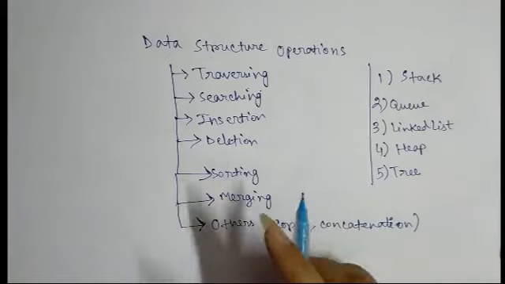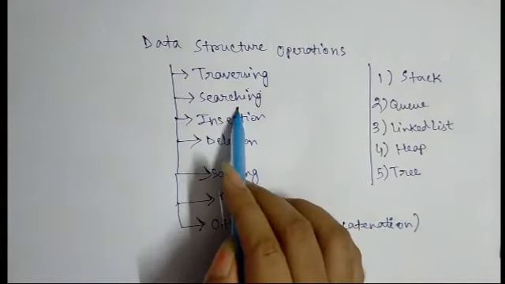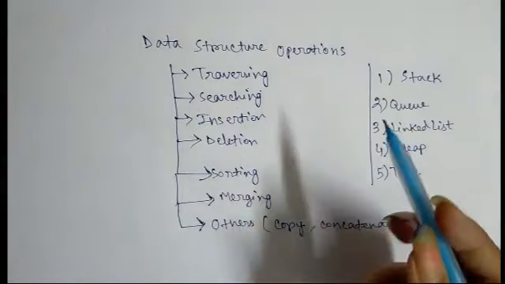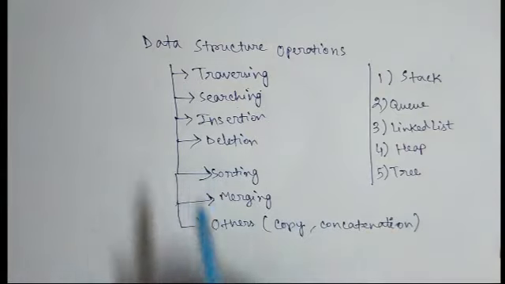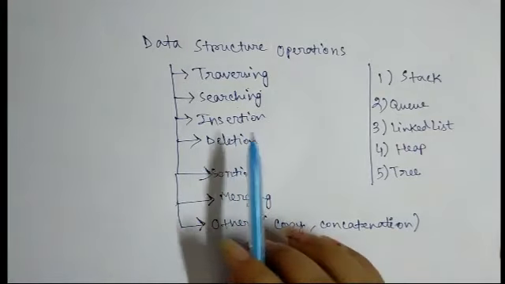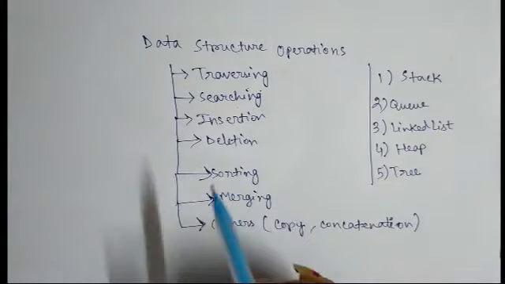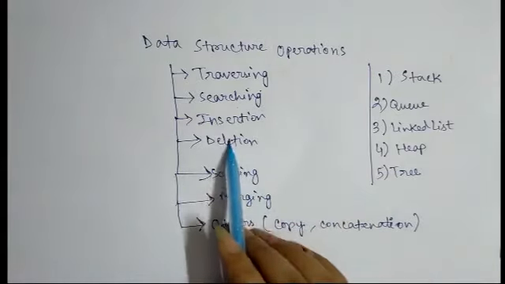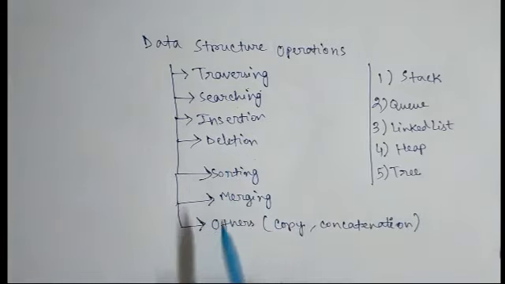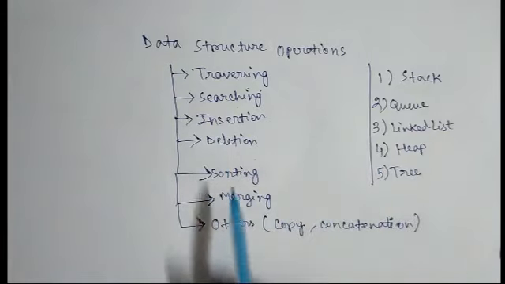Okay. Next, searching. Searching is what? Finding some locations of the values. That is called searching. Then insertion. Insertion means adding some values to the data structure. Deletion means removing data from the structure is called deletion.